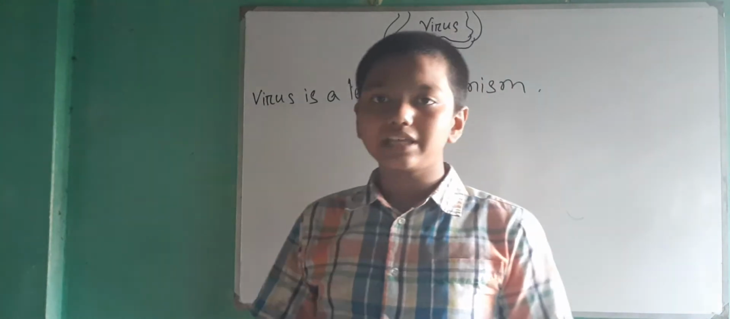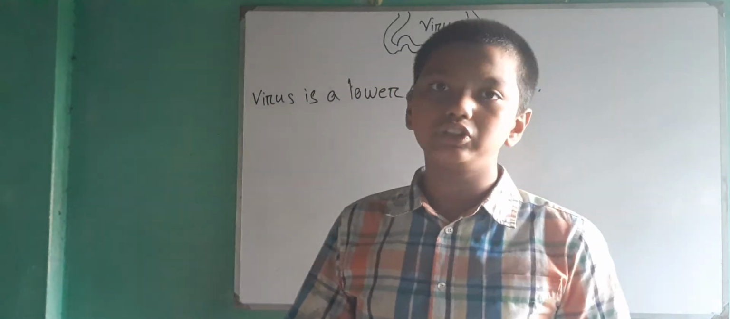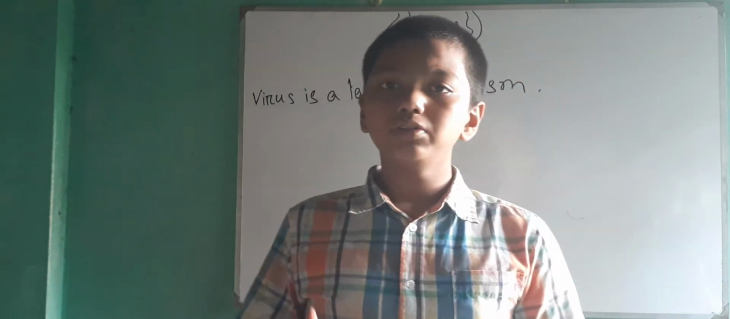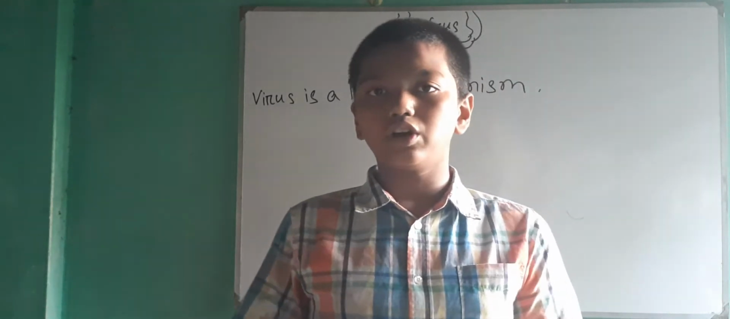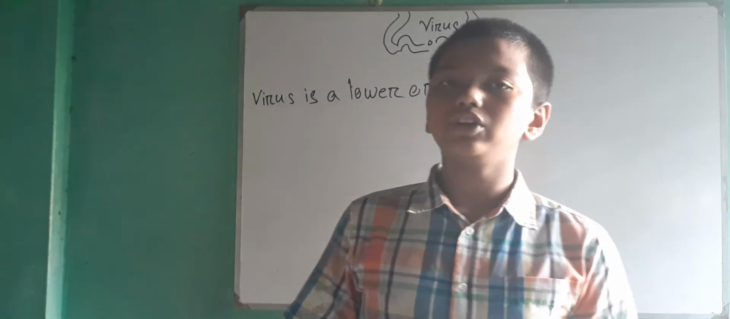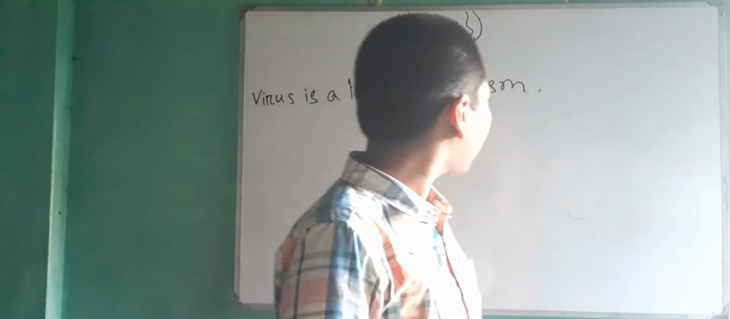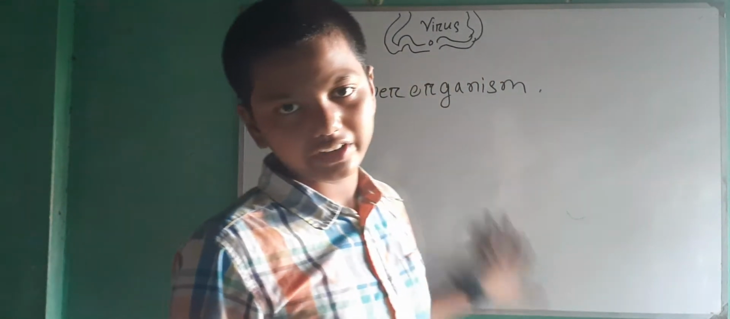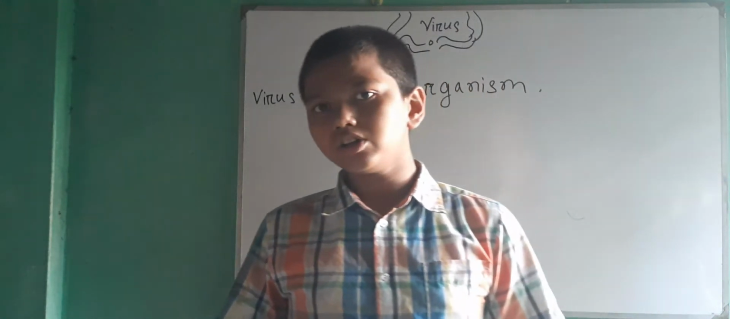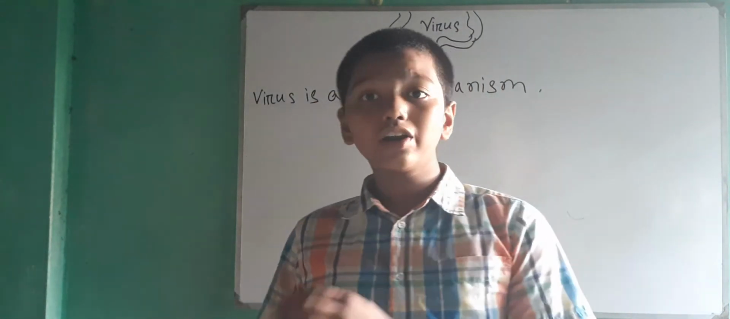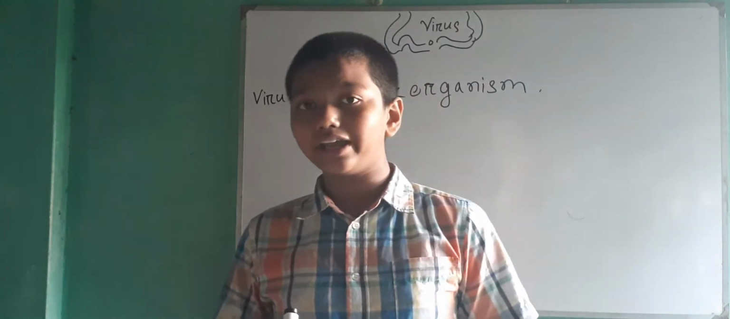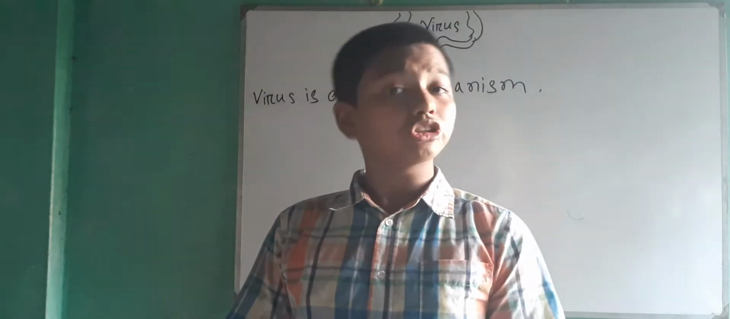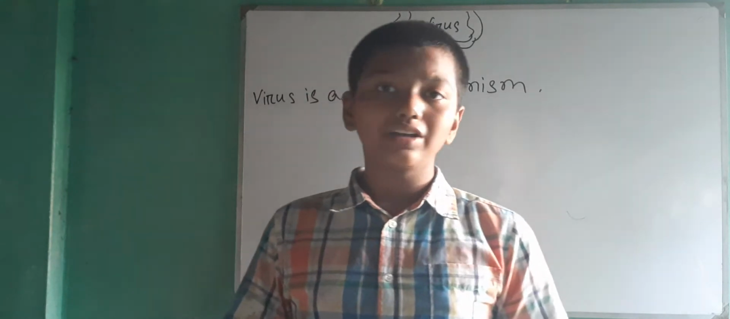There are cell organisms, but few have... Lower organisms have, but most of the lower organisms haven't. So this is the definition of lower organism. Now we will go to the microbial world. Lower organisms are divided into the microbial world. Now everyone has a question. What is the microbial world? So let's have a look.